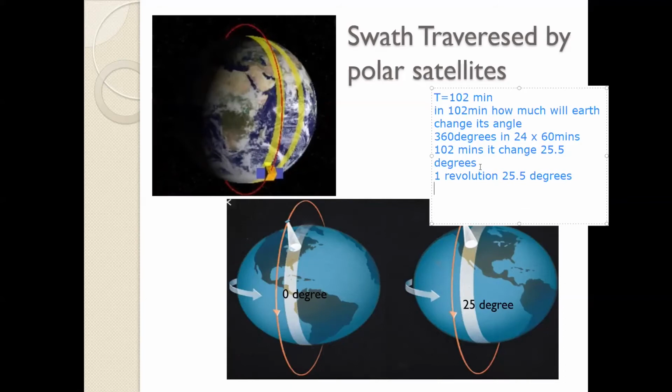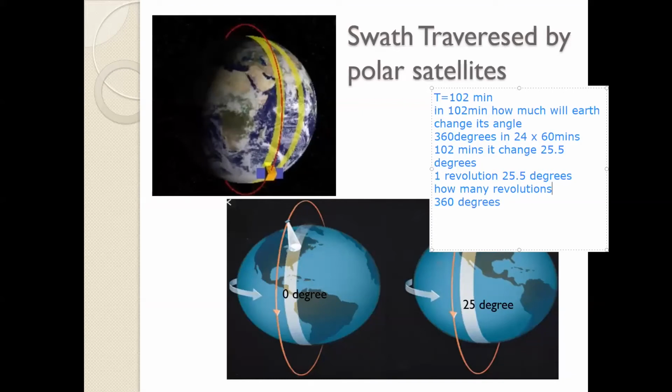Now, to cover the whole earth, how many revolutions will it have to make? How many revolutions to cover 360 degrees? From one revolution giving 25.5 degrees, dividing 360 by 25.5 it comes out to be 14.11. So we round it off to 14 revolutions.